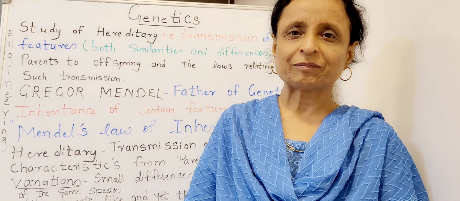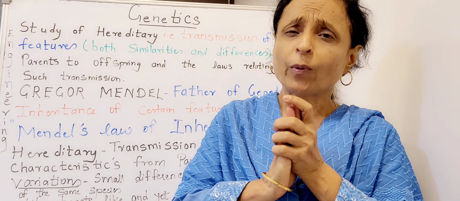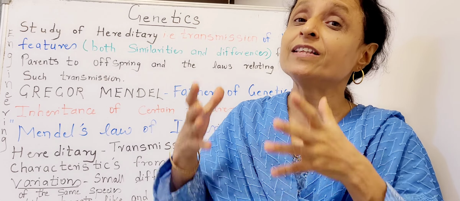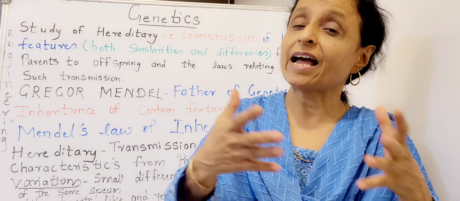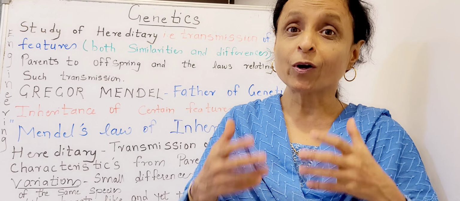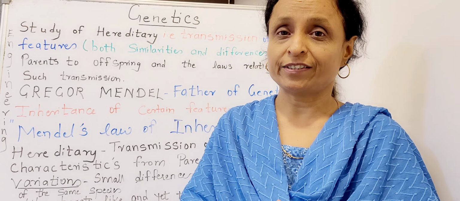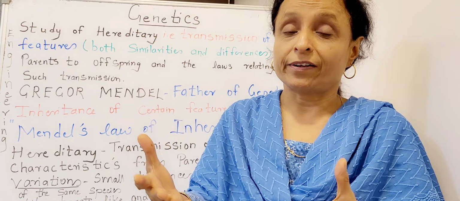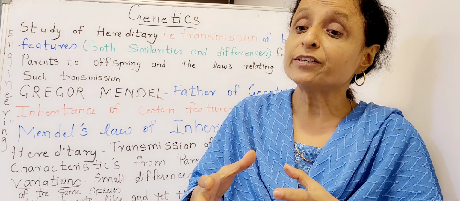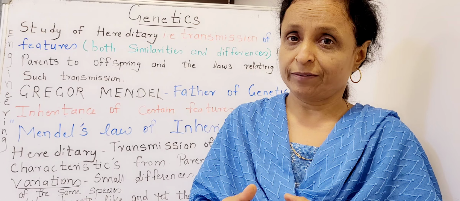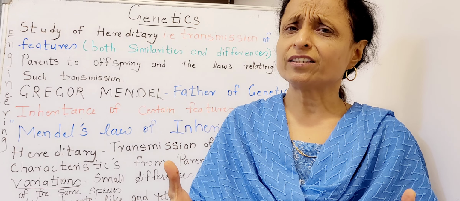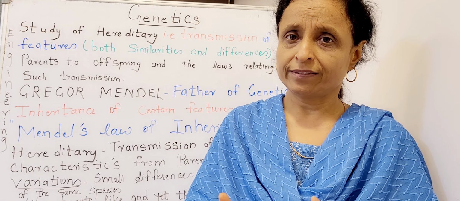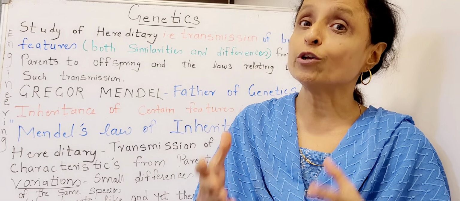Hello, students. Now, when a child is born, you compare the child with its father, mother, and grandparents. Why? Because the child has got the genes from the parents, and the parents got them from their parents. So genes are present which give a particular character. It is by chance that they get that particular character from either parent, and they follow certain laws.